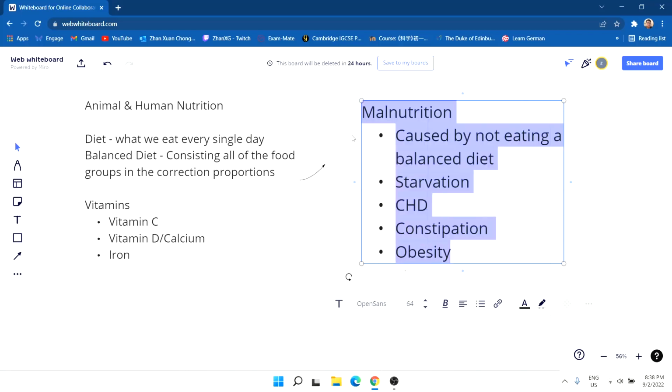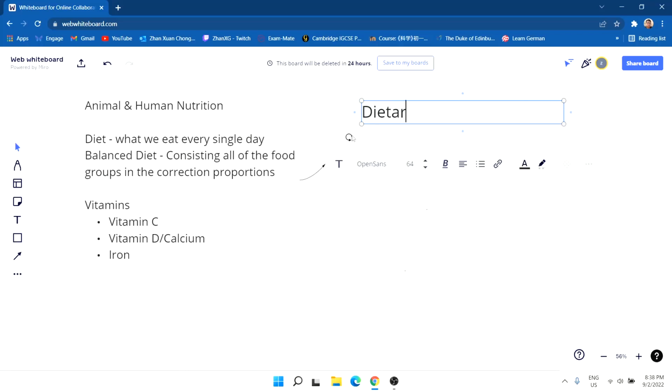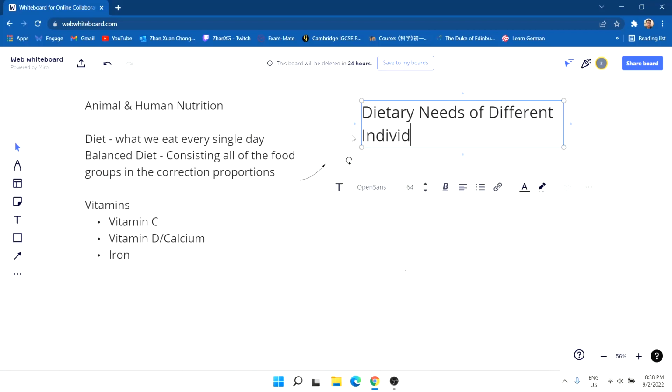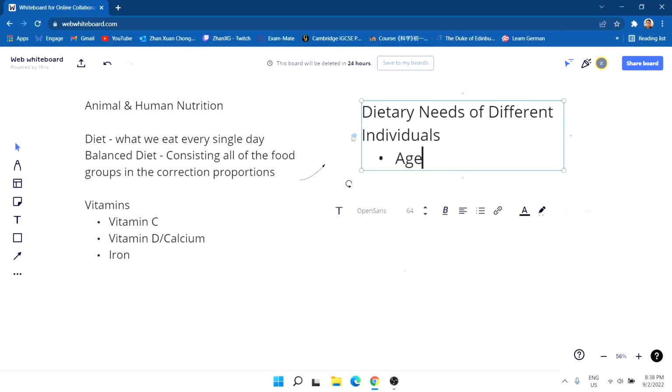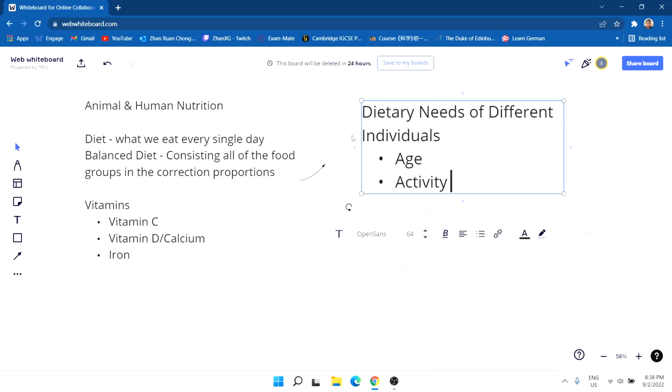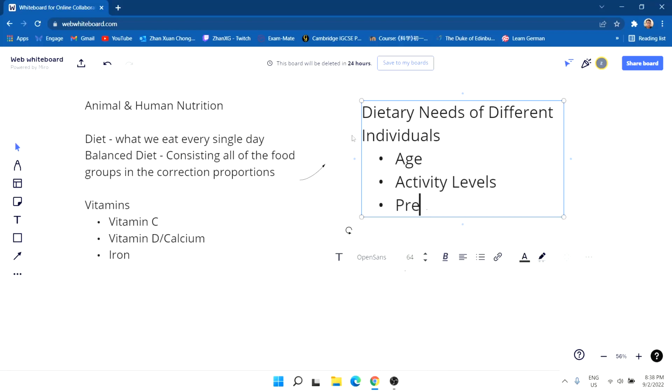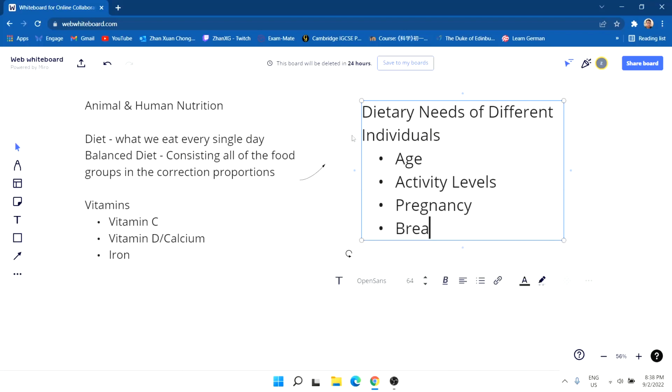Okay, next one, we're going to talk about dietary needs of different individuals. So it all is affected by age, activity levels, pregnancy, or if you're breastfeeding. Each type of factor will occur depending on whether you have a specific activity happening, and then what you are going to consume when you're going through these levels.